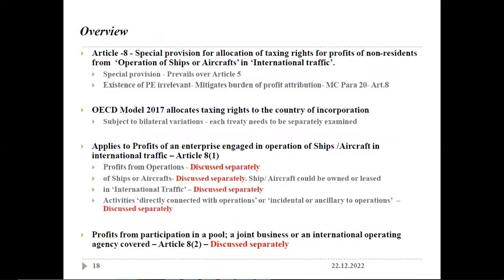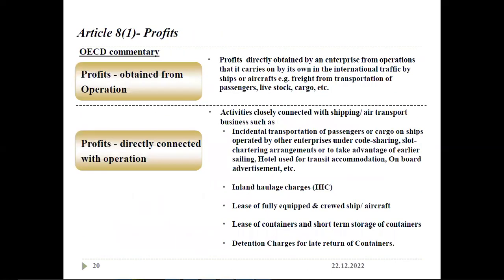Profit obtained from operation: profit directly obtained by an enterprise from operations that it carries on by its own ships or aircraft in international traffic. That is freight from transportation of passengers, livestock, cargo, etc. Profit directly connected with operation: activities closely connected with shipping and air transport business, such as incidental transportation of passengers or cargo. Inland haulage charges are charges for transporting the goods.